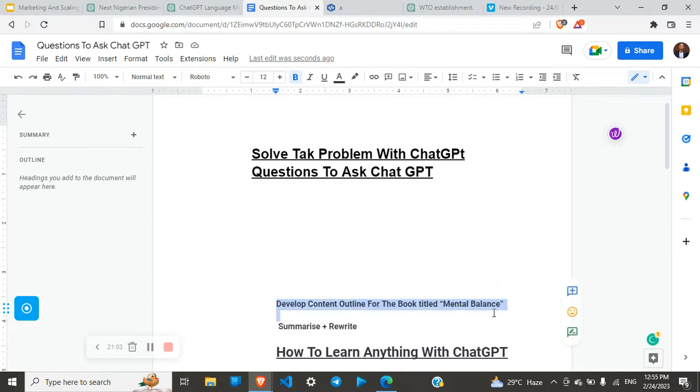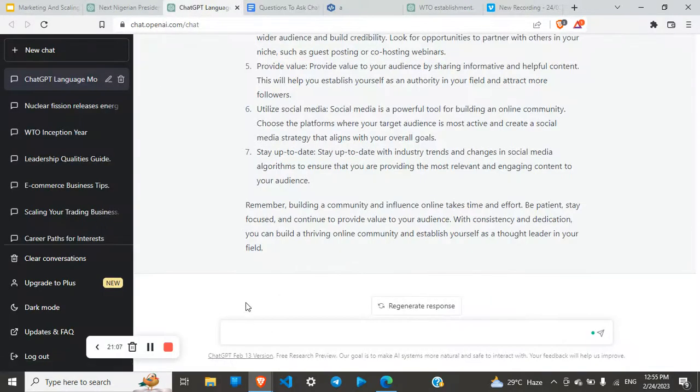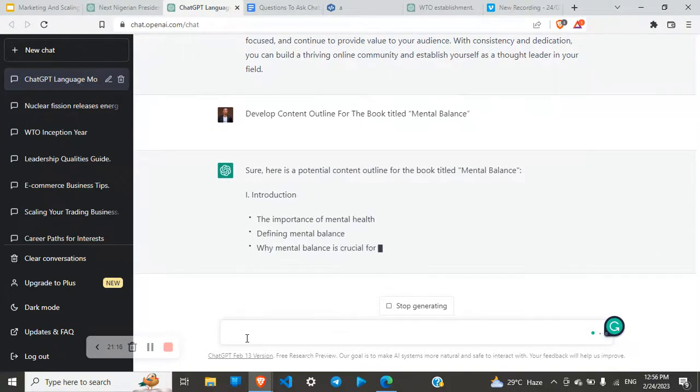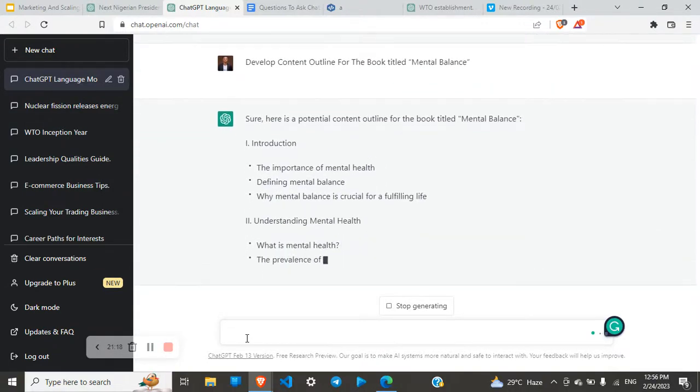You can actually use ChatGPT to write a book if you want to. Let's develop a content outline for the book titled Mental Balance. The first part is the introduction.